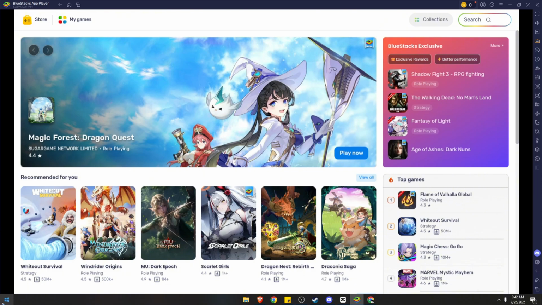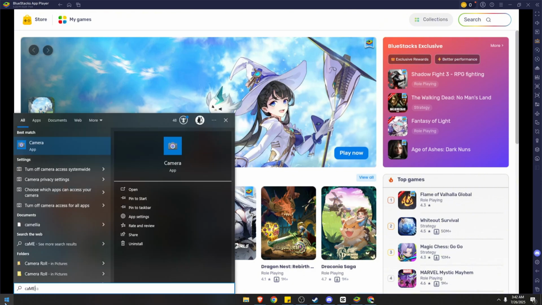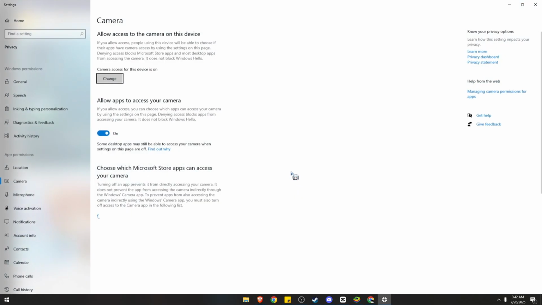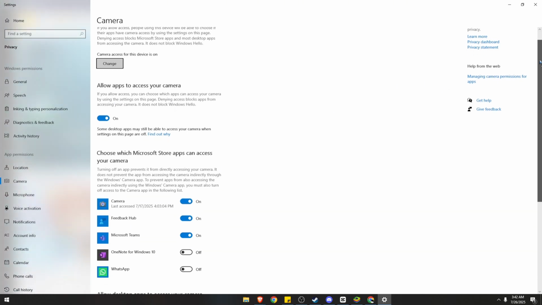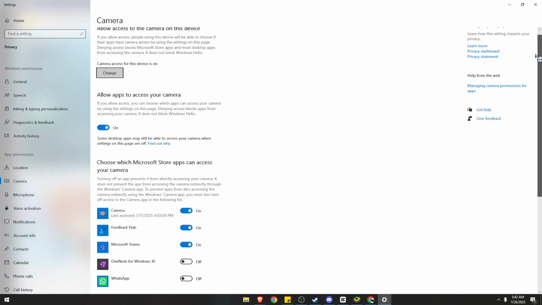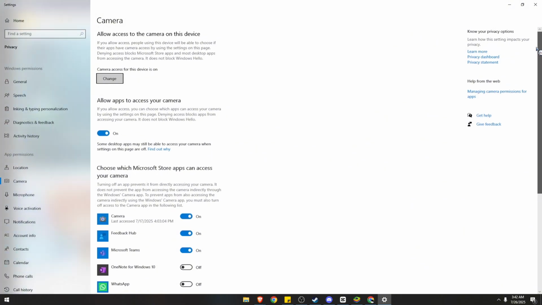However, in your computer, you also need to make sure that your camera settings is also accessible. Like make sure this is on, so that applications such as BlueStacks and other programs out there can access and use your webcam any time or any scenario from their applications. And that's it. As long as you've made the permissions and turned everything on, you should be good to go.